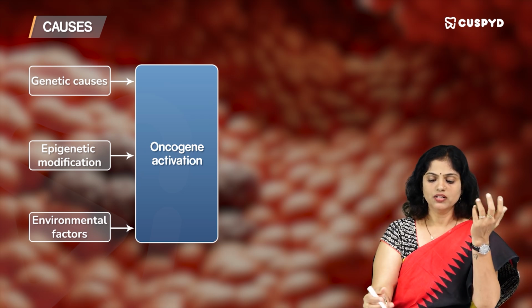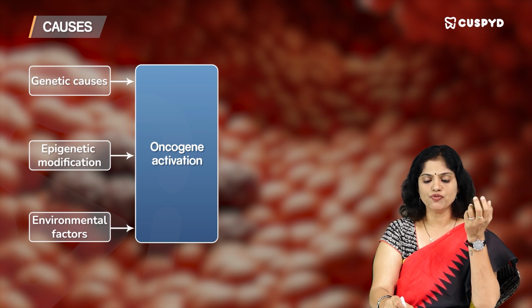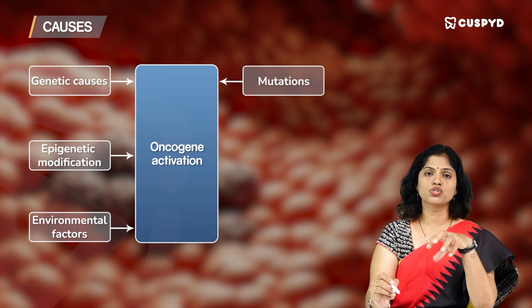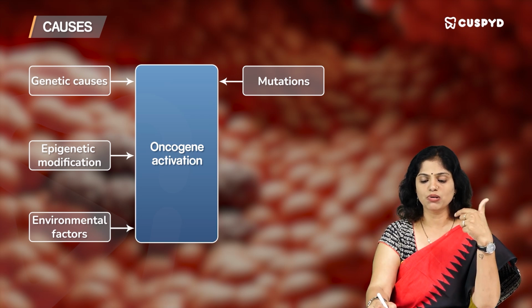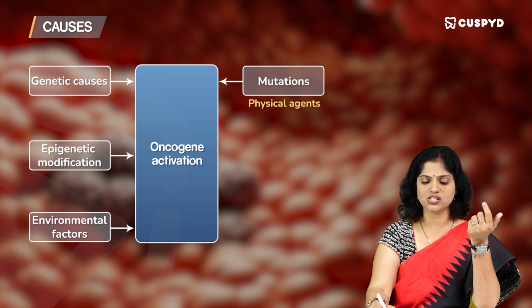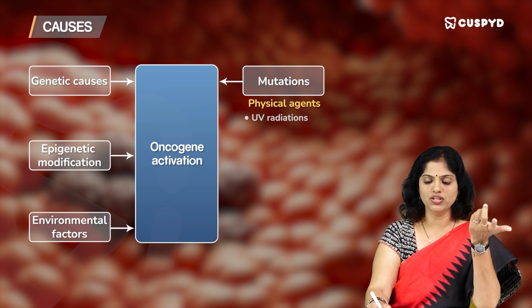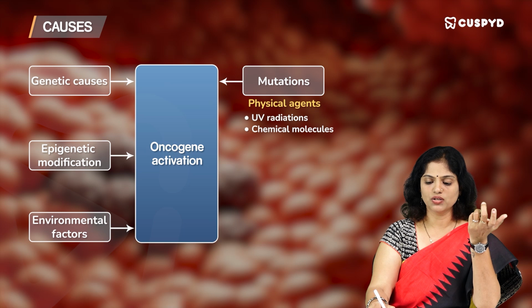Or this probably can be because of mutations. Now, the oncogenes can be activated because of mutations. Again, these mutations can be caused either by physical agents, like UV, radiation, or chemical molecules.